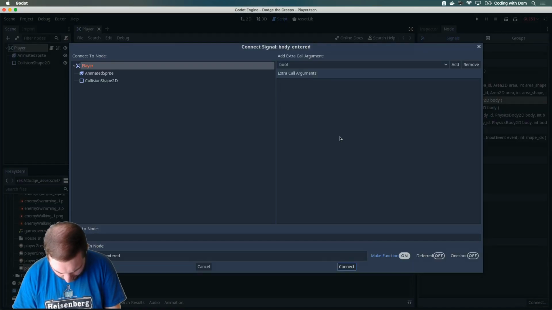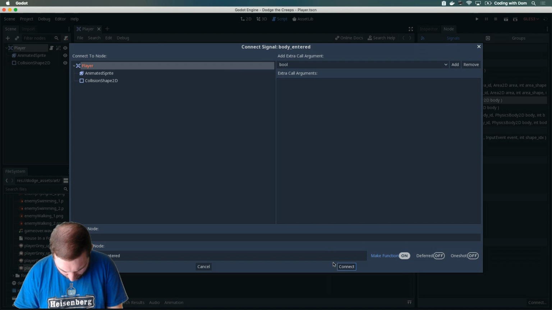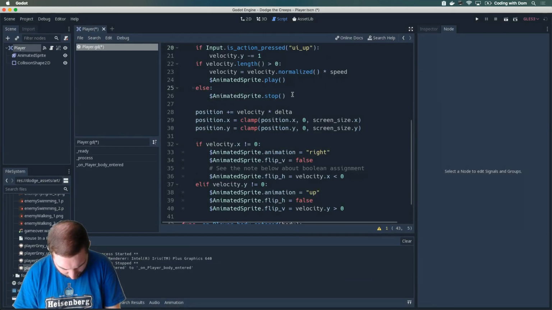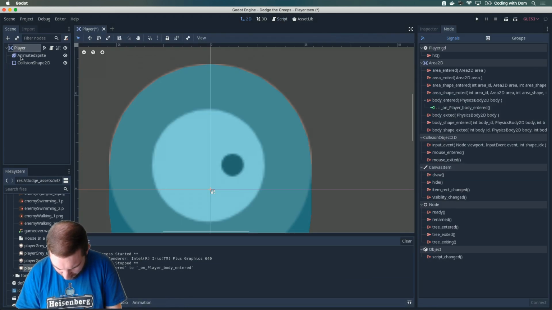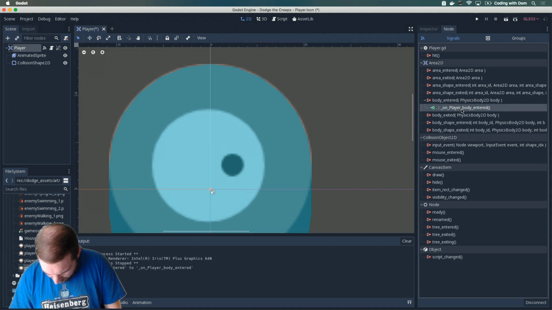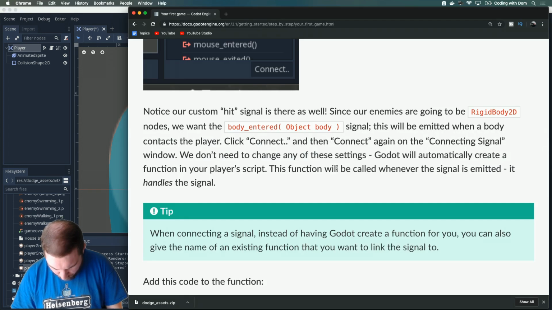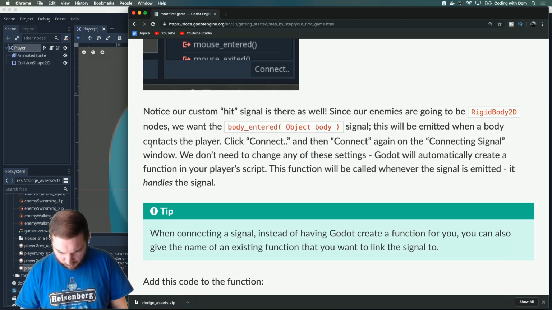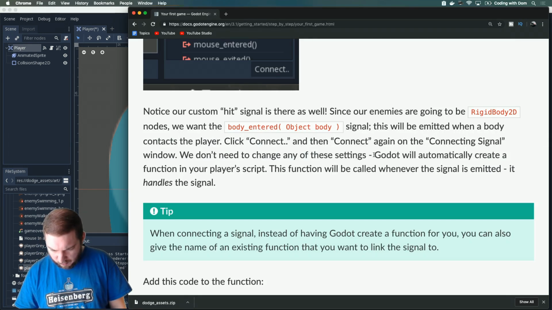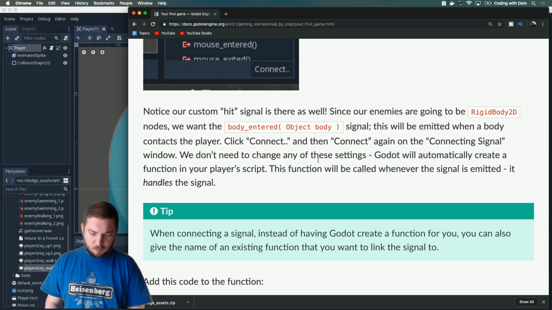Connect. Do I just click connect again? Is that it? We don't need to change any of these settings. Godot will automatically create a function in your player's script.